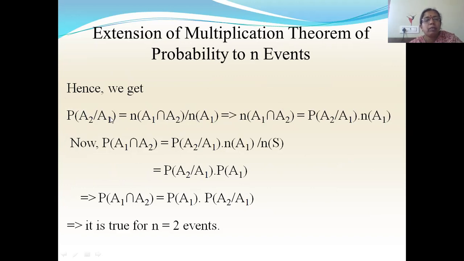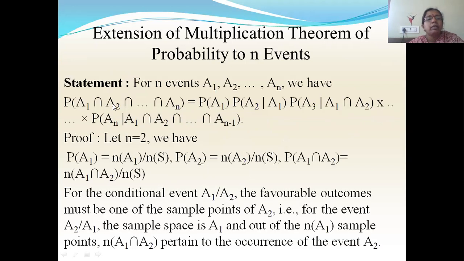Because for this conditional probability, whatever is given, that will be the sample space. So from this, n of a1 intersection a2 will be P of a2 by a1 into n of a1. Now P of a1 intersection a2 has this n of a1 intersection a2 term; in place of this, I'll write this. So P of a2 by a1 into n of a1 by n of S, and this is P of a1. So we got P of a1 intersection a2 equal to P of a1 into P of a2 by a1.